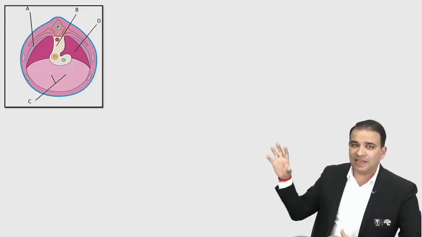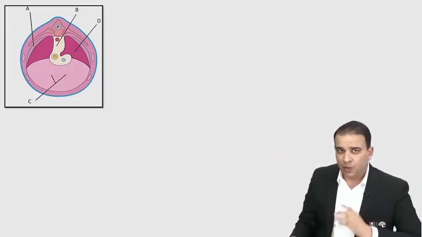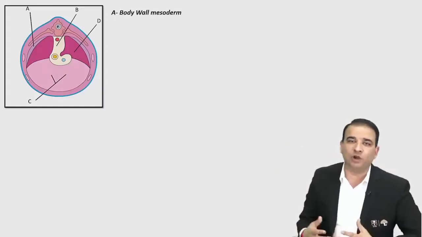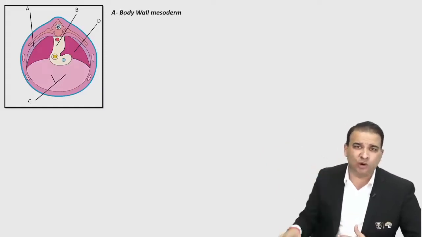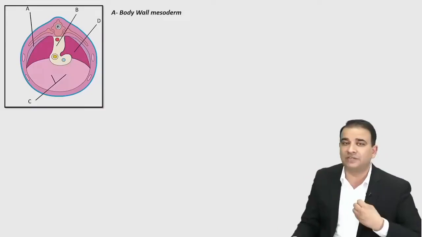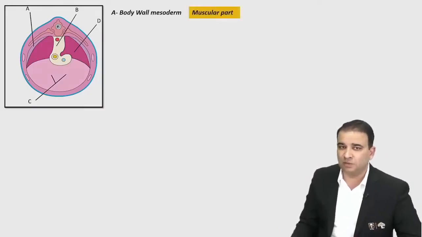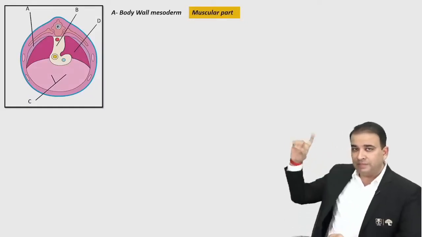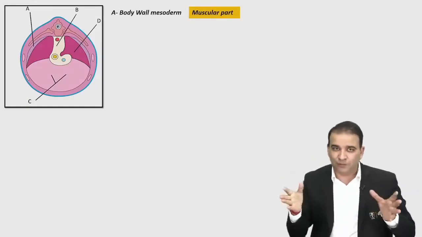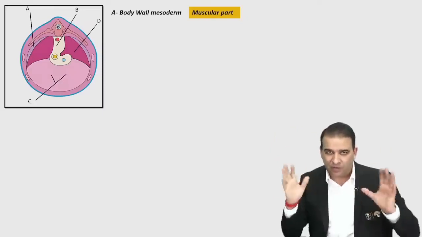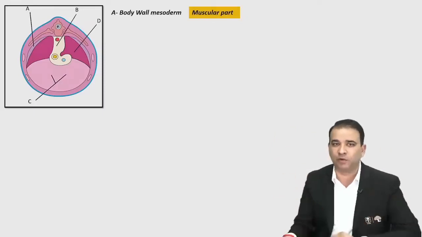Now in this developing diaphragm picture, look at A, B, C and D. A is the body wall mesoderm. Either you say cervical myotome or body wall mesoderm, and this will give rise to the muscular part of the diaphragm. The important thing is to identify it in the image: it is present more toward the posterior lateral side. That's body wall mesoderm invading from that side. The muscles will be formed from that area.